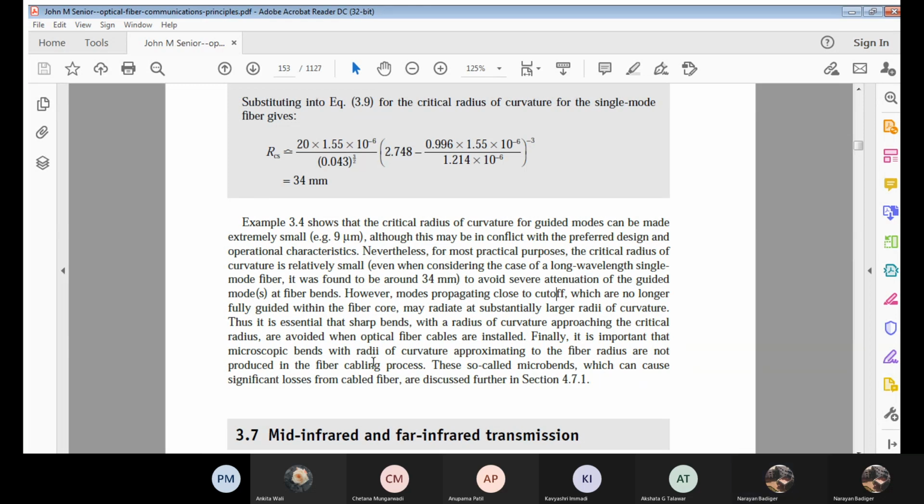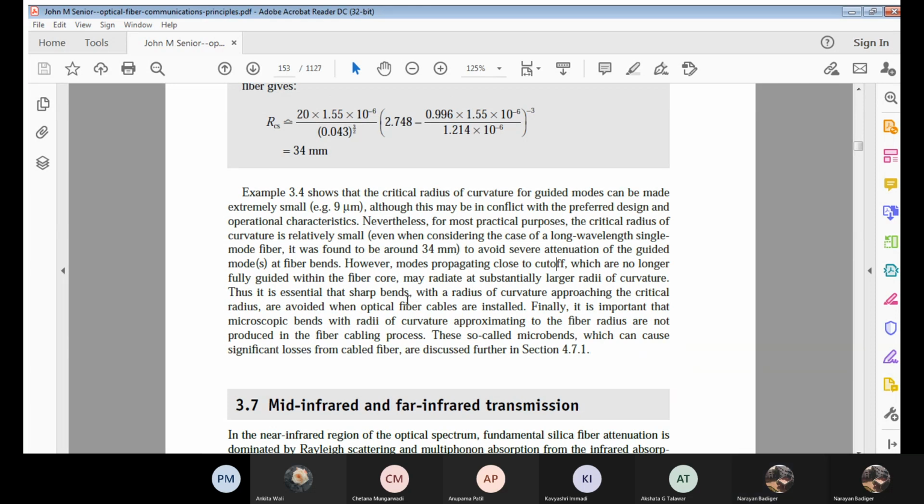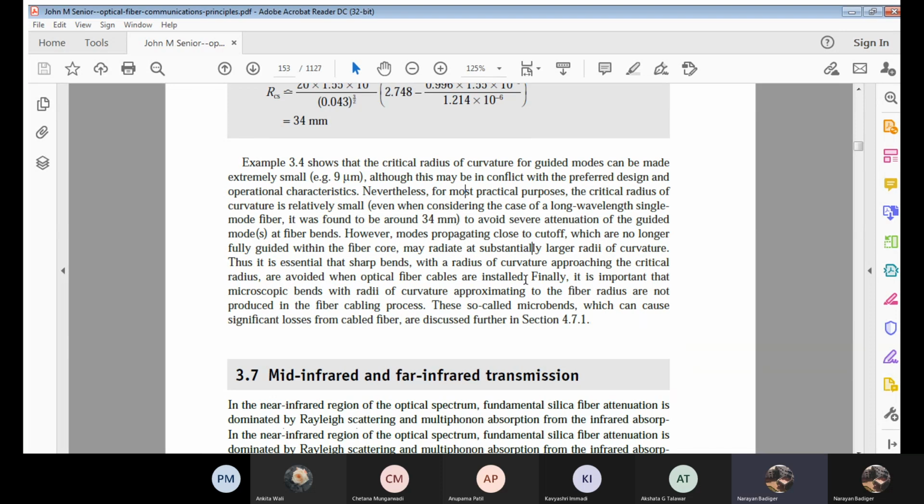Okay. Analyze this problem and see what it is finally telling. It is important that microscopic bends with radii of curvature approximating the fiber radius are not produced in the fiber cabling process. Such types of bends will be called micro bends. Why? Because I have an extremely small RC over there. Such types of bends will be called microbends. If it is more, it will be macro bends. That's all.